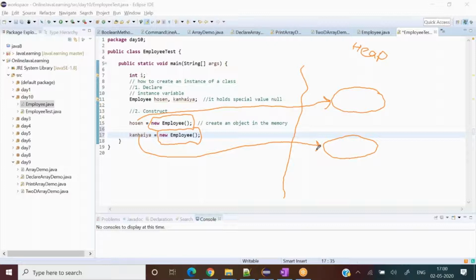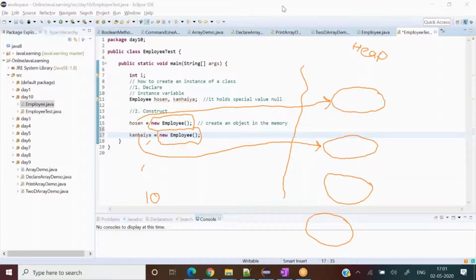That's correct. Likewise, if I create 10 employees in this way, with any names, Kanhaiya, Hussein, Javed, Muhammad, Jay, that many boxes would get created in the memory. So far so good? Any confusion? No. All right.